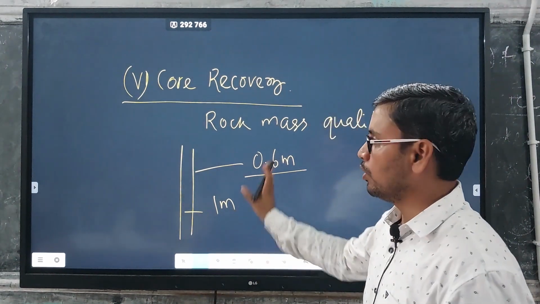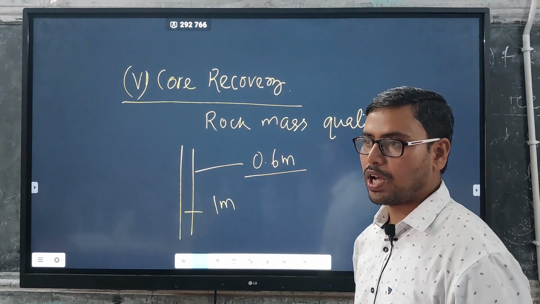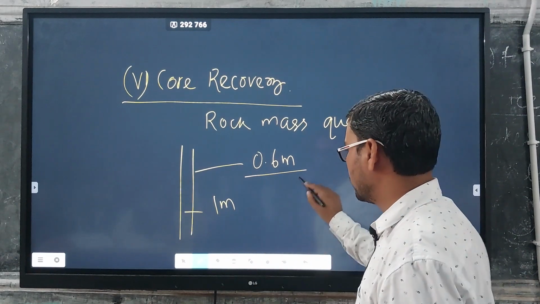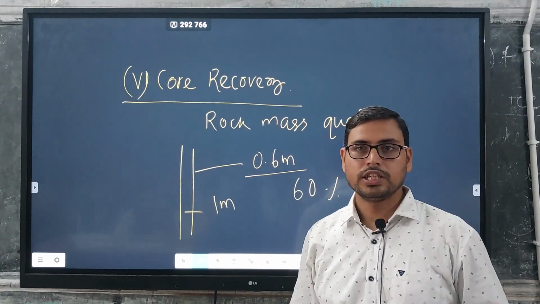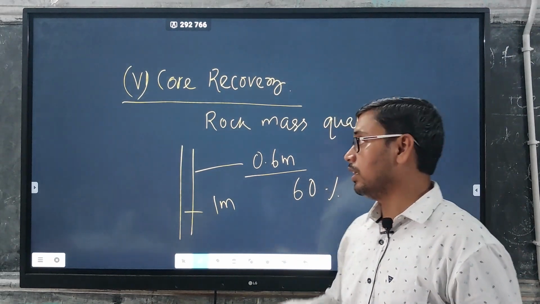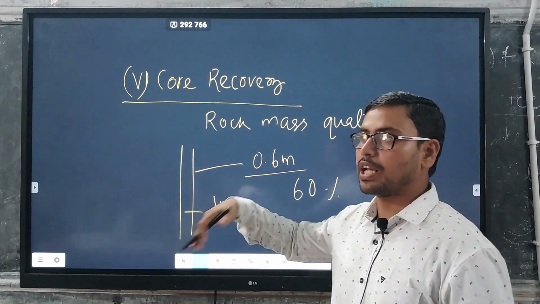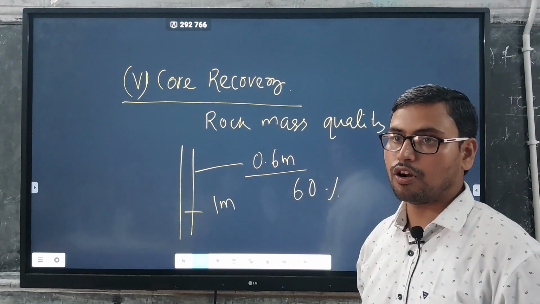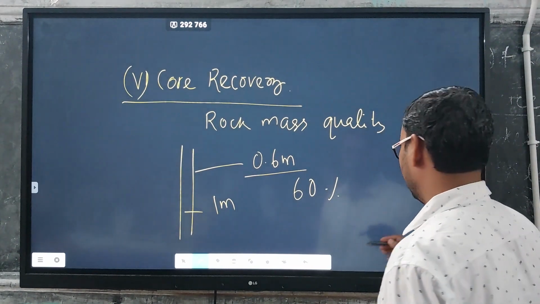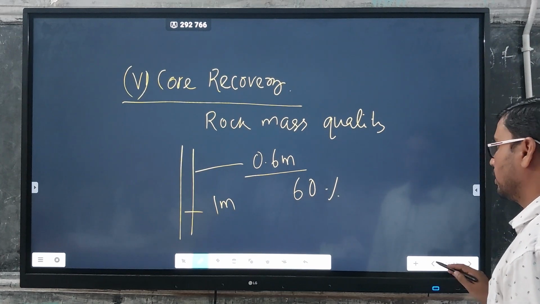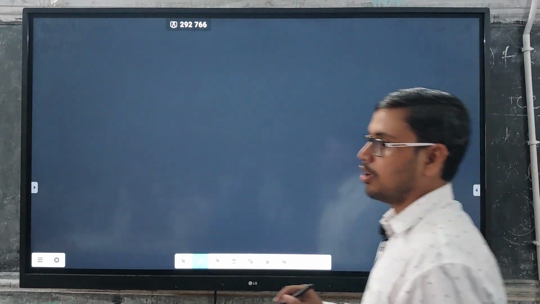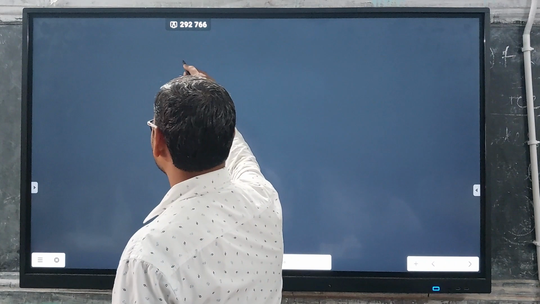So the core recovery is 6 upon 10, which is equal to 60%. Then using this core recovery, we can calculate RQD, or rock quality designation.